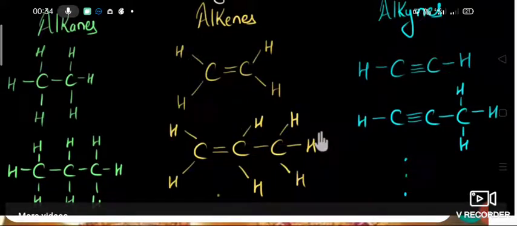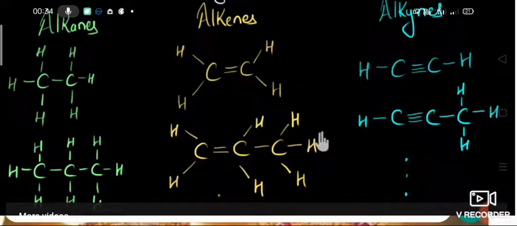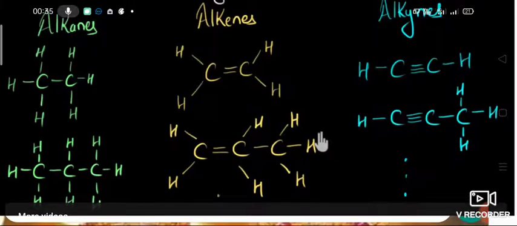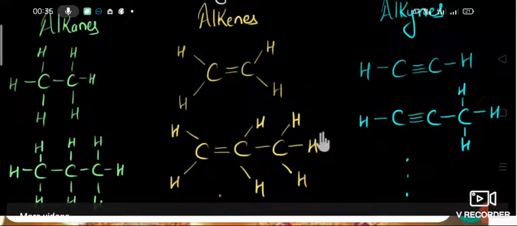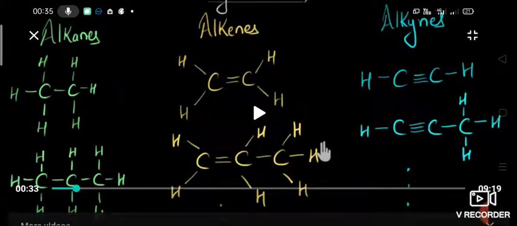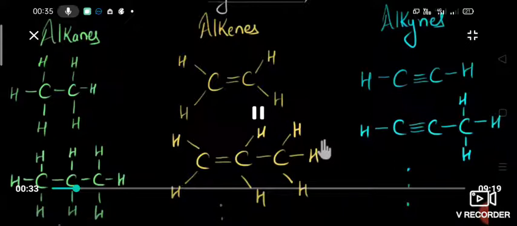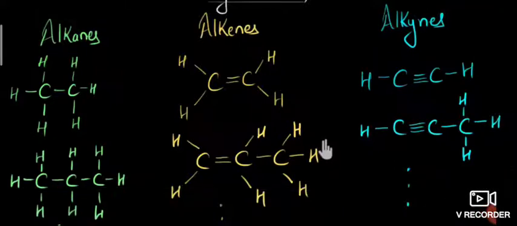Whenever you see the carbon, there should be 4 bonds around it. All the 4 bonds are covalent bonds. So around the carbon 4 covalent bonds are present. This is the structure of the first one, ethane, next propane, next ethene, propene, ethyne, propyne. These are examples of alkane, alkene and alkyne.